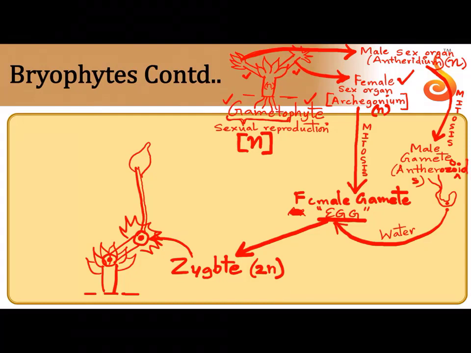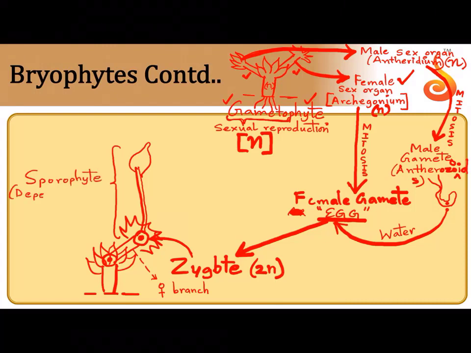See, this is the new plant. And this new plant which came from the zygote, on which branch? On the female branch. This is the female branch or the archegonial branch of the moss. I'm giving you the example of moss here. This is called a sporophyte.